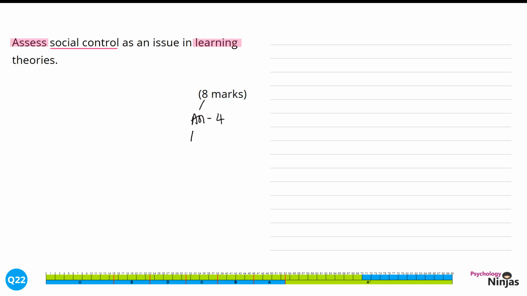Our remaining 4 marks are about evaluating, giving examples of where social control in learning theories has been positive and where it has been used to abuse or to harm society.